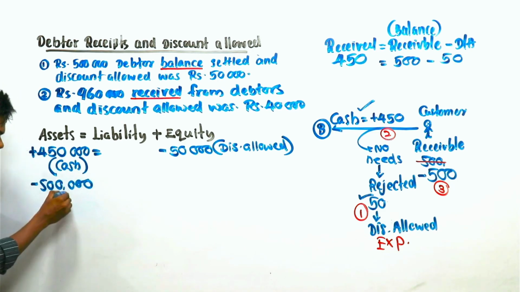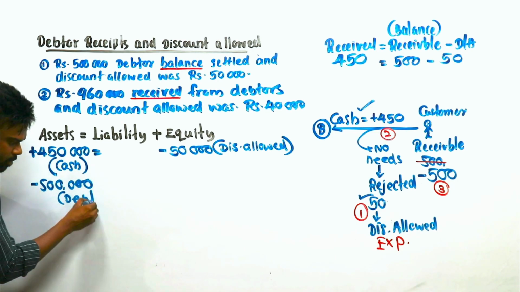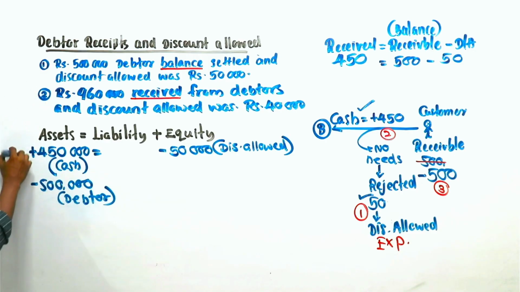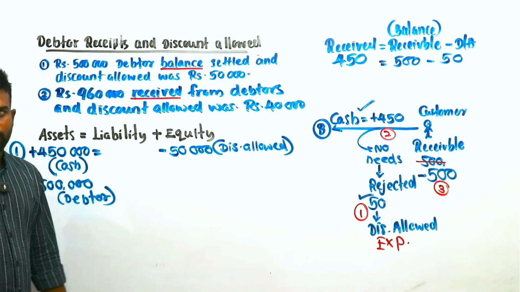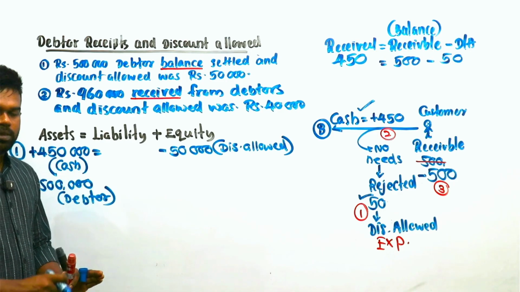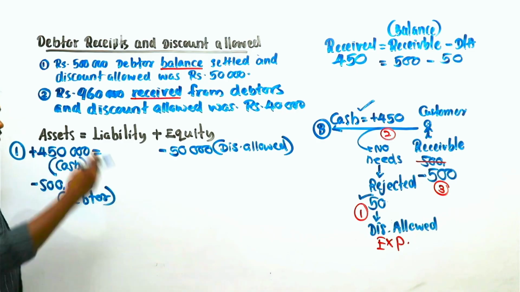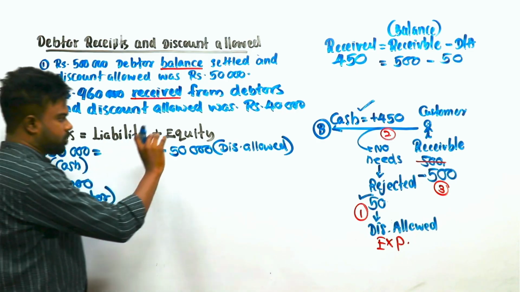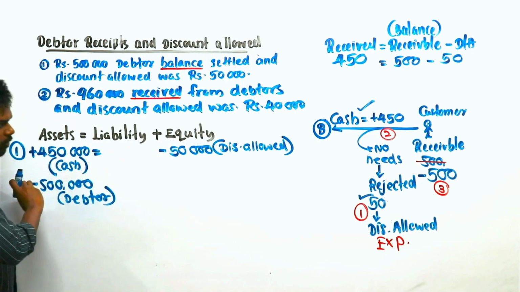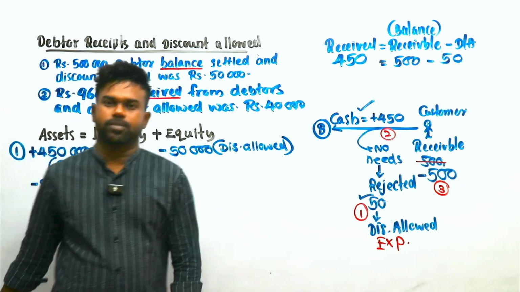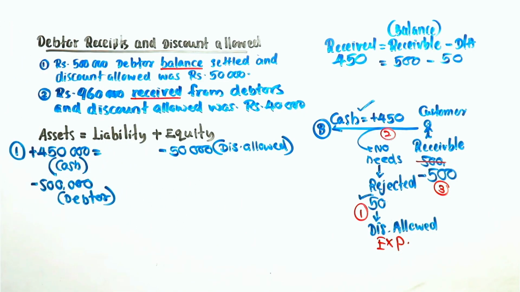Right, receivable balance deducted from the business. Transaction number one. There are three impacts actually. Here we call it dual impact, minimum two impacts, but there can be three impacts, right? Cash received, discounts allowed expense, total amount deducted from customer. Understand? Okay, clear?